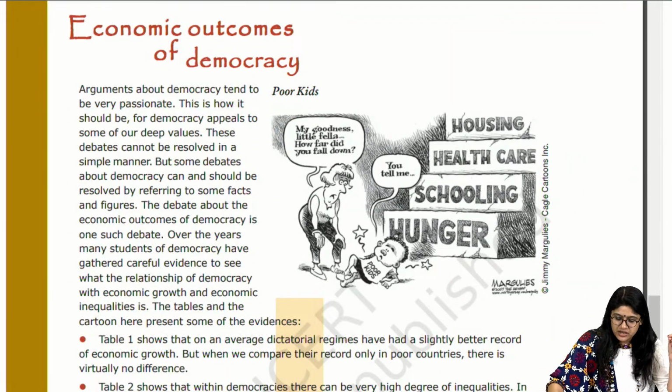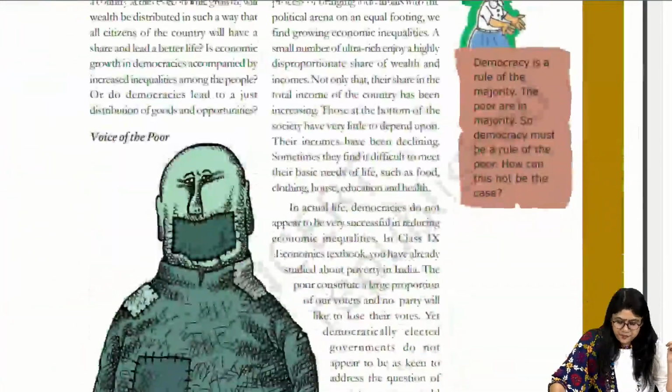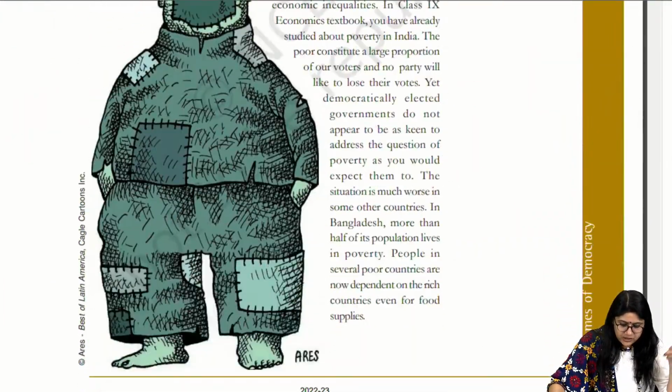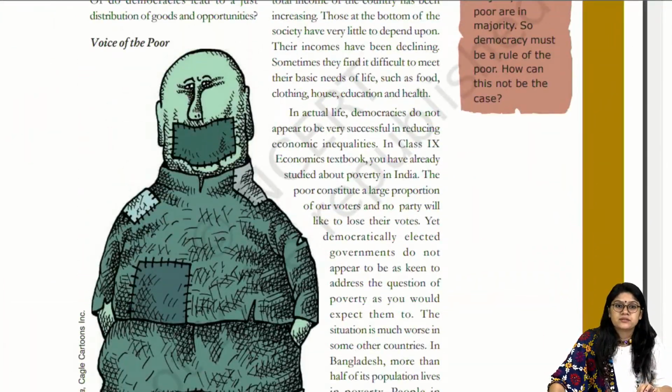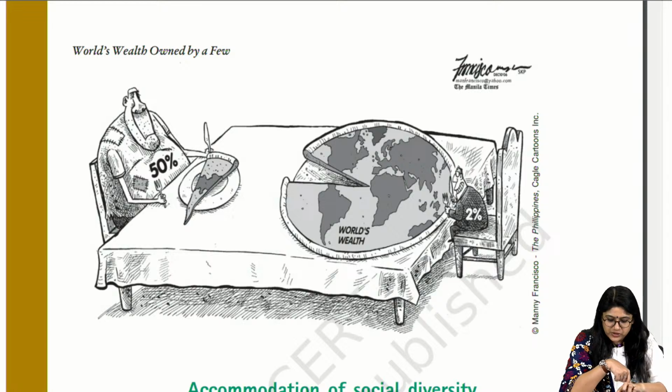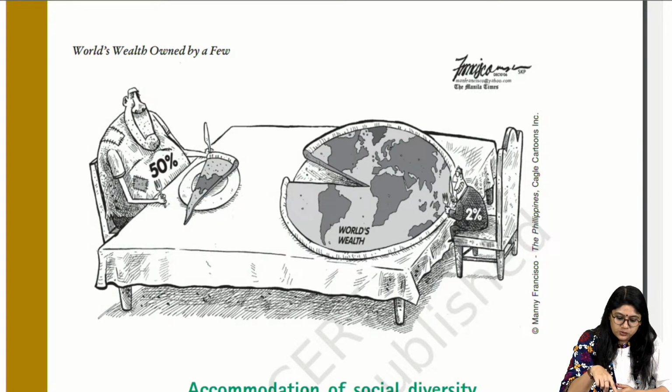Over here: hunger, schooling, healthcare and housing. Poor kid. This also, I'm sure you would have seen this in the sample paper. 50% of the wealth, and of course we have just 2%. So 2% of the people have the wealth, and 50% of them have a very small amount.